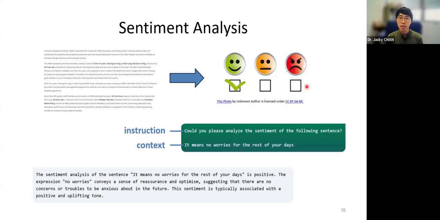So the manager may have thousands of review comments about products from the customers. Then it's not possible for them to go through all the comments one by one. Then what can they do? They can use sentiment analysis. Just give all the review comments to the AI, and then the AI can tell them, okay, 90% of them are positive. Okay, that means the customers liked the products. On the other hand, if the majority give negative comments, that means they don't like it. So we can use sentiment analysis in this way.